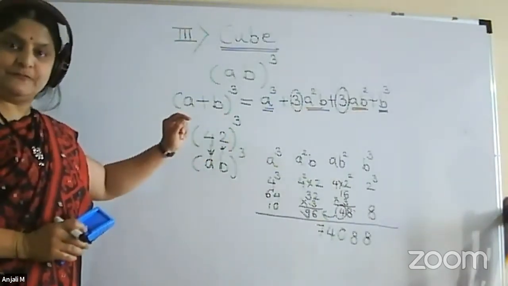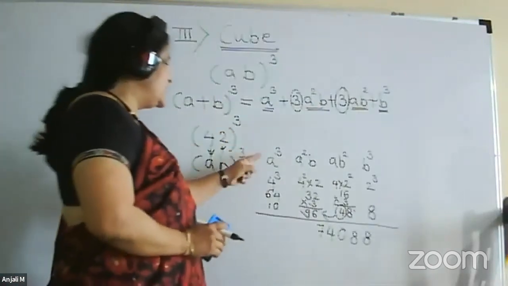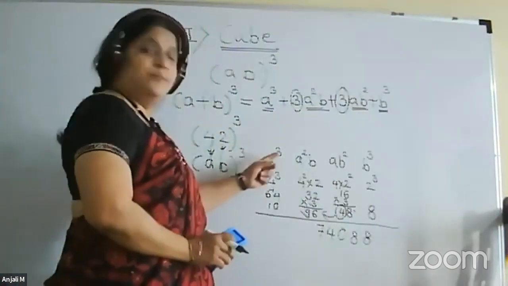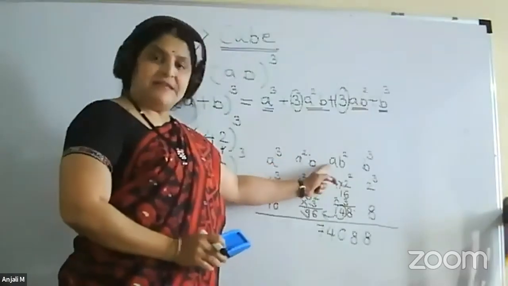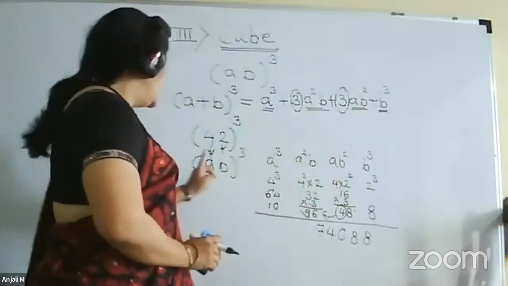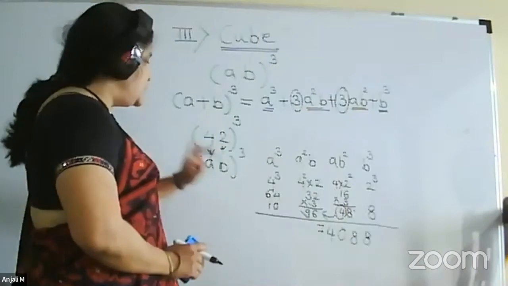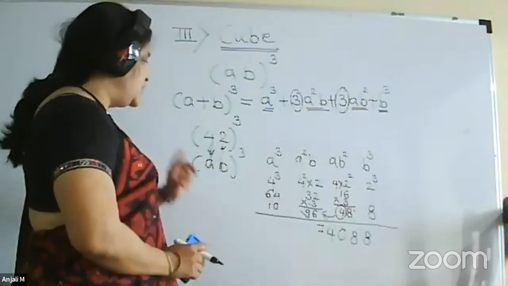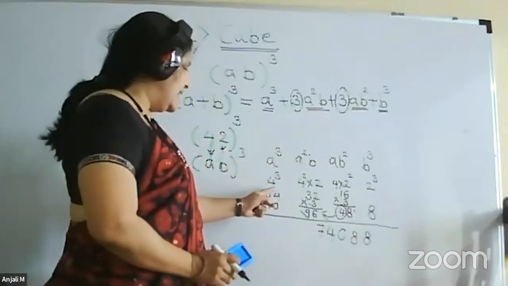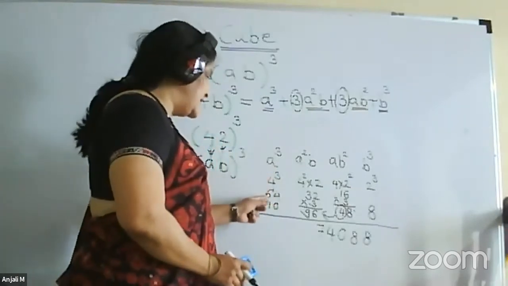42 cube. So firstly, what we have to write? a cube, a square b, ab square, b cube. So a is 4, b is 2. So 4 cube, 4 square into 2, 4 into 2 square, 2 cube. Do that calculation. 4 cube is 64. There will be 16, 16.